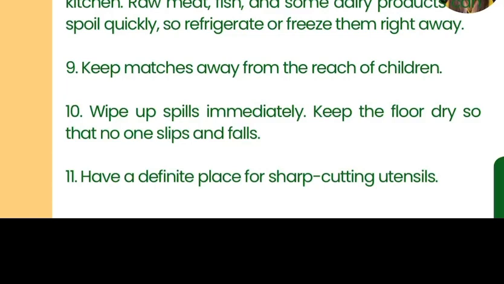8. Avoid leaving temperature-sensitive food out in the kitchen. Raw meat, fish, and some dairy products can spoil quickly, so refrigerate or freeze them right away. Some food like raw meat and dairy can spoil quickly if left at room temperature. Bacteria can grow rapidly, so this should be refrigerated or frozen right away to avoid foodborne illnesses.